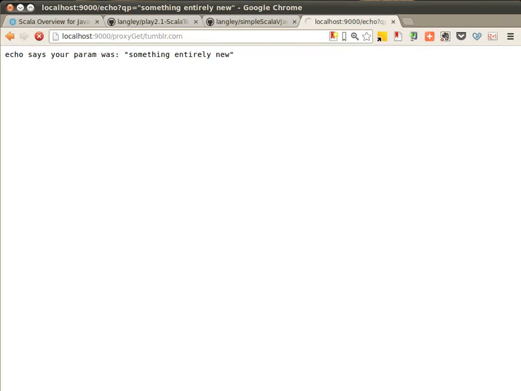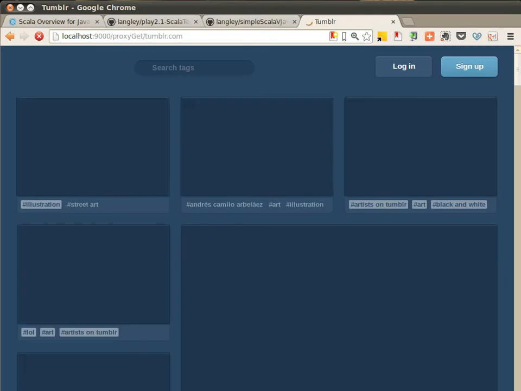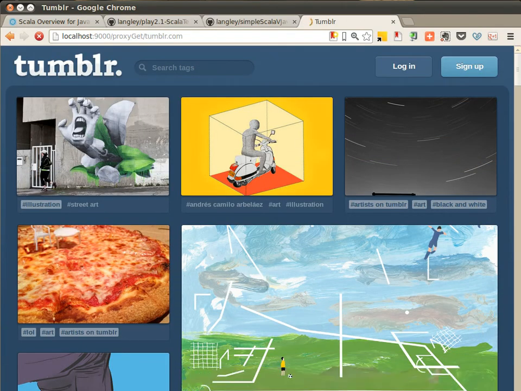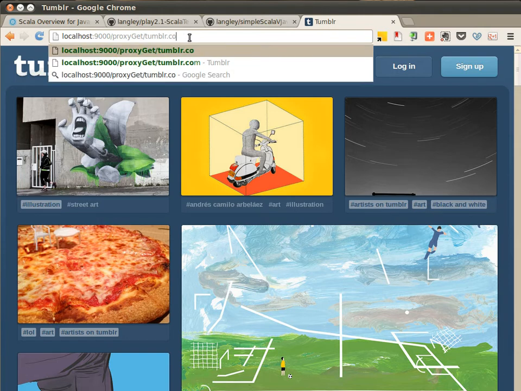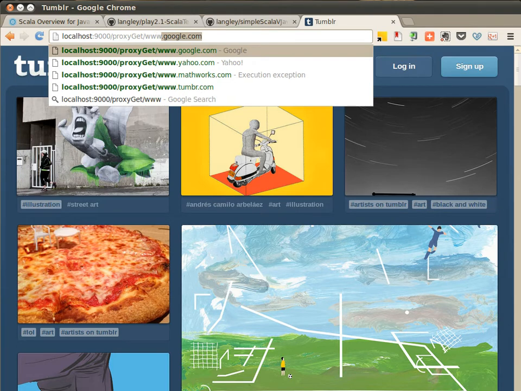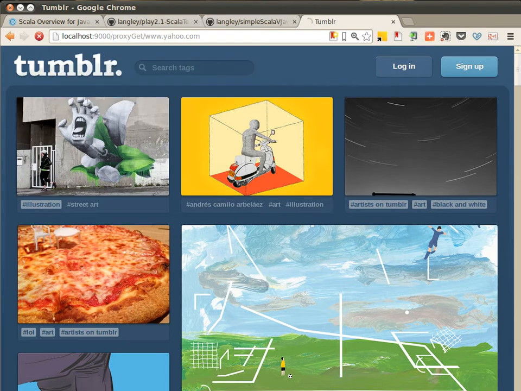Proxy, and let's start with Tumblr. So here you can see it grabbing information from Tumblr just as though I had hit the site directly, right? So this little proxy object we could use for all sorts of interesting things, but really the point is just to illustrate how easy it is to do asynchronous things with the Play web framework and with Scala.